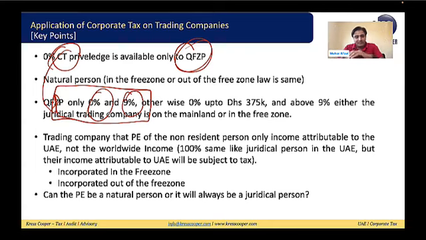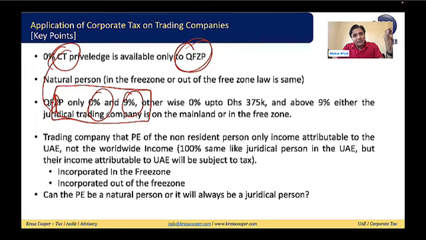Now I have one question. A PE can be established based upon a branch, fixed establishment, office, or office site, at least for a period of, I think, 3 months or 6 months. I can't remember, sorry for this. So based upon this, a PE can be established based upon the fixed establishment.